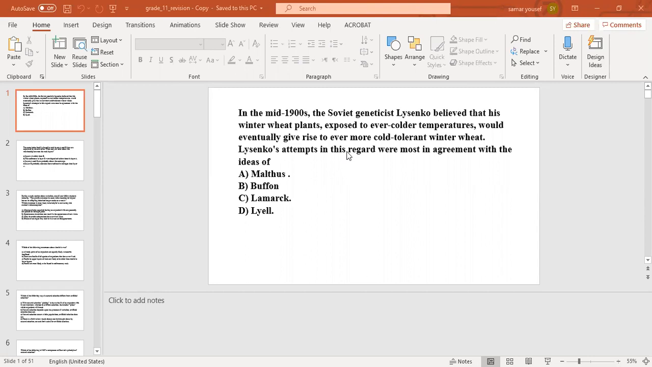In the mid 19th century, the Soviet believed that his winter wheat plants exposed to ever colder temperatures would eventually give rise to ever more cold tolerant winter wheat. In this regard, we're most in agreement with the idea of... The answer will be C, Lamarck. The next question.